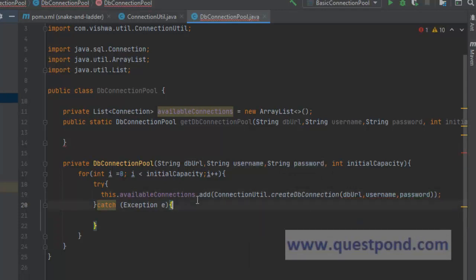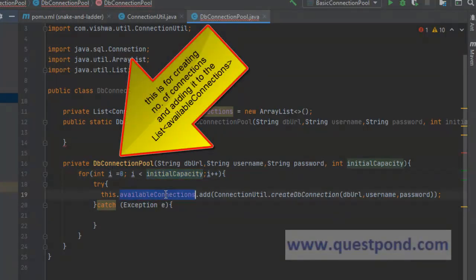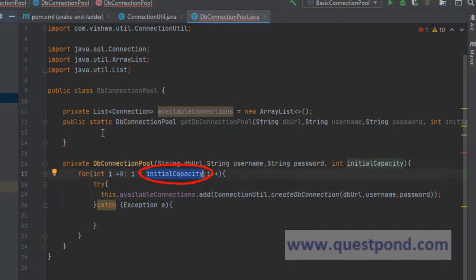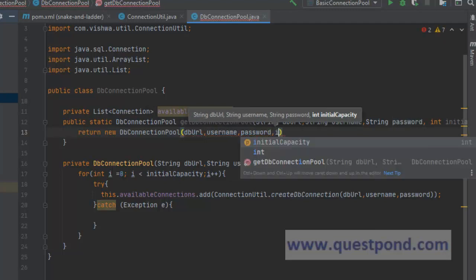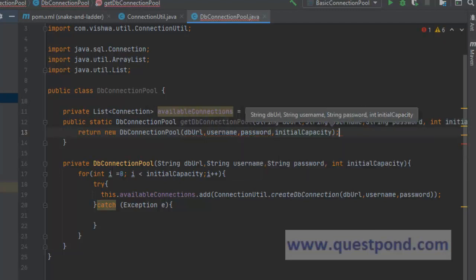So these are the available connections. So we are creating the number of connections and adding it to the available connection. We are able to do this because we have initial capacity, correct? So here we can return new DB connection pool with all these properties which we passed as a part of the method.